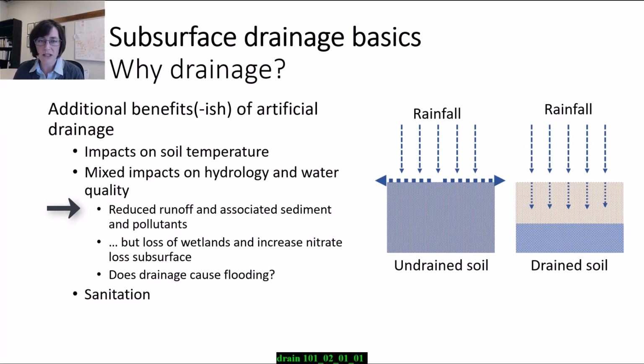Now, this runoff is a concern because it causes erosion. You're losing sediment from your field, and then you're losing sediment-bound pollutants like phosphorus. So that's not great. This is a forgotten benefit of subsurface drainage, that you can actually improve the water quality if your primary concern is erosion and phosphorus. We've created a trade-off though, because we know that subsurface drainage also carries nitrogen with it and sometimes phosphorus, so there's just a trade-off here.